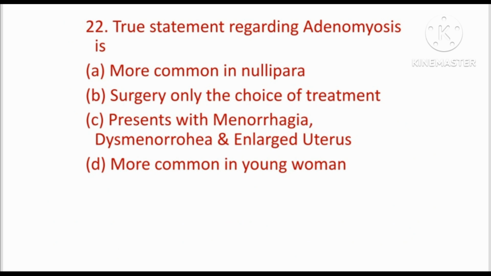Next question, true statement regarding adenomyosis is. Options are A. More common in nullipara. Option B. Surgery only the choice of treatment. Option C. Presents with menorrhagia, dysmenorrhea and enlarged uterus. Option D. More common in young women.